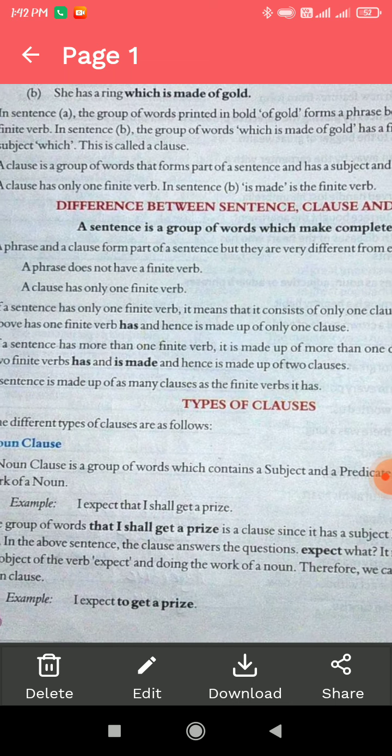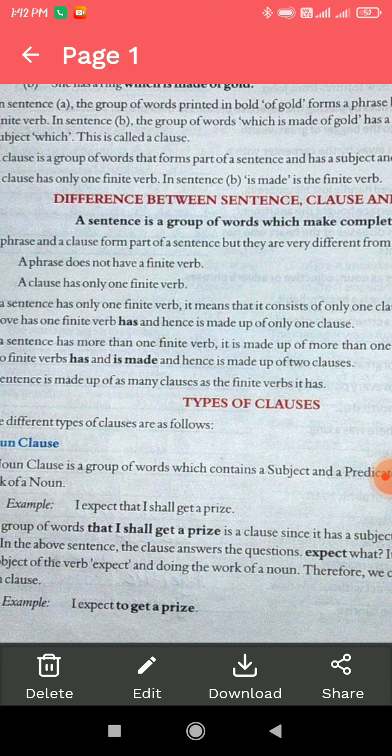I expect that I shall get a prize. If we are unable to identify what kind of clause is in this sentence, we have to ask the question: what do I expect? Then find the answer: that I shall get a prize. Here I is the subject, shall get is a finite verb, and a prize is the noun. That I shall get a prize is the noun clause.